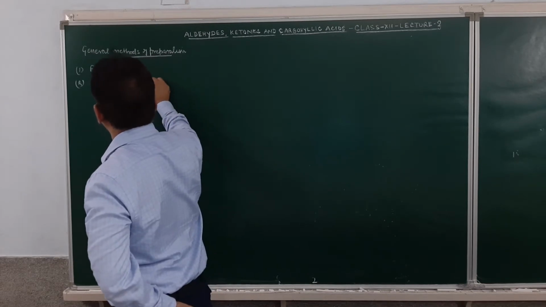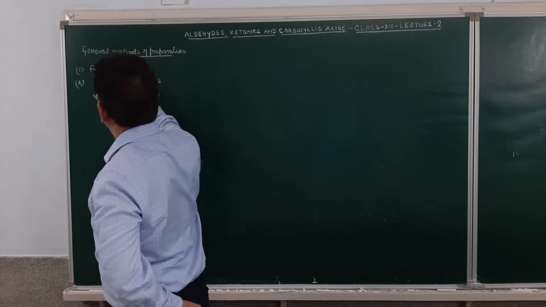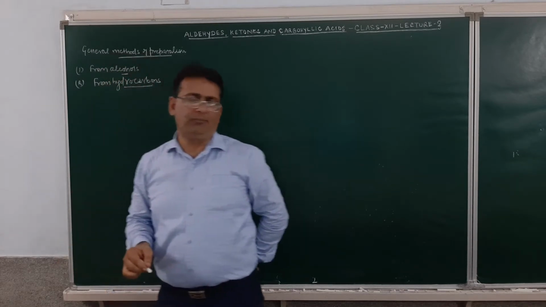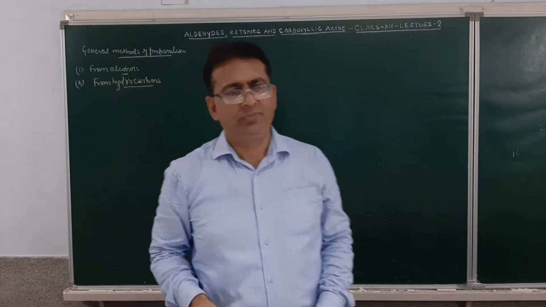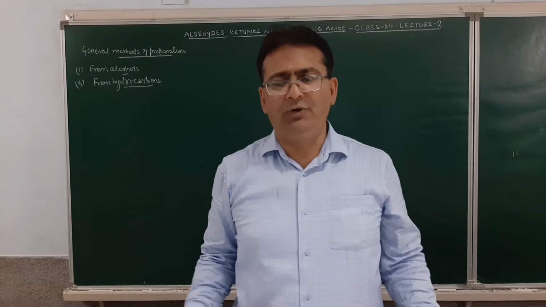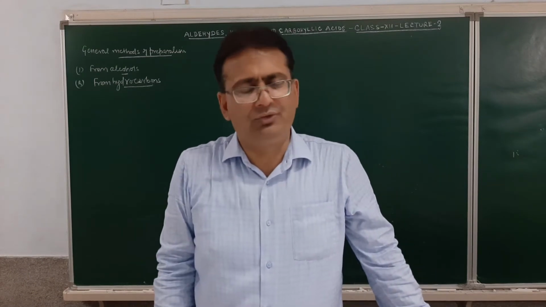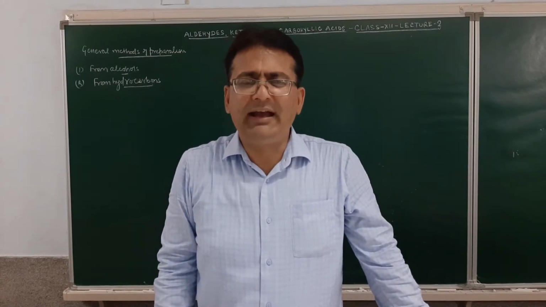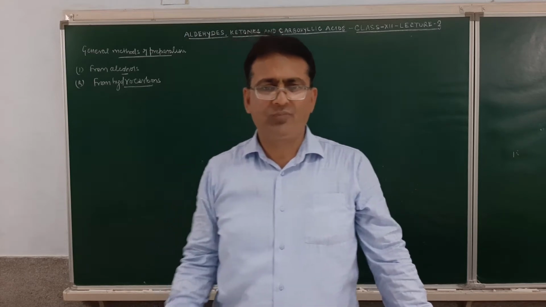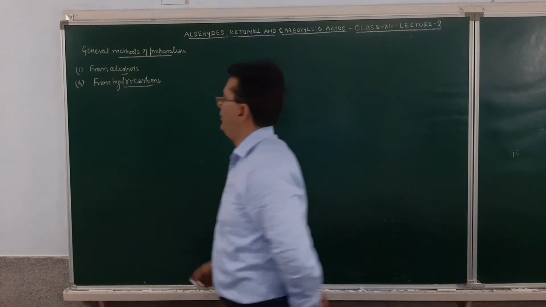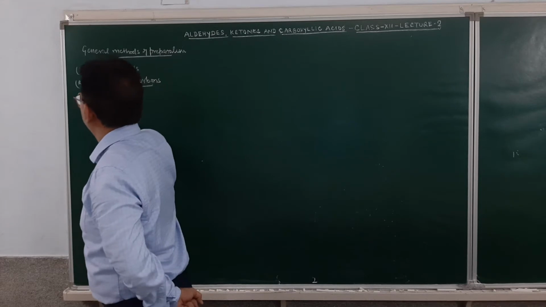So, how do we prepare it from hydrocarbons? Now, naturally, this will become the property of hydrocarbons and the method of preparation of aldehydes and ketones. As far as hydrocarbons are concerned, first will be from alkenes.